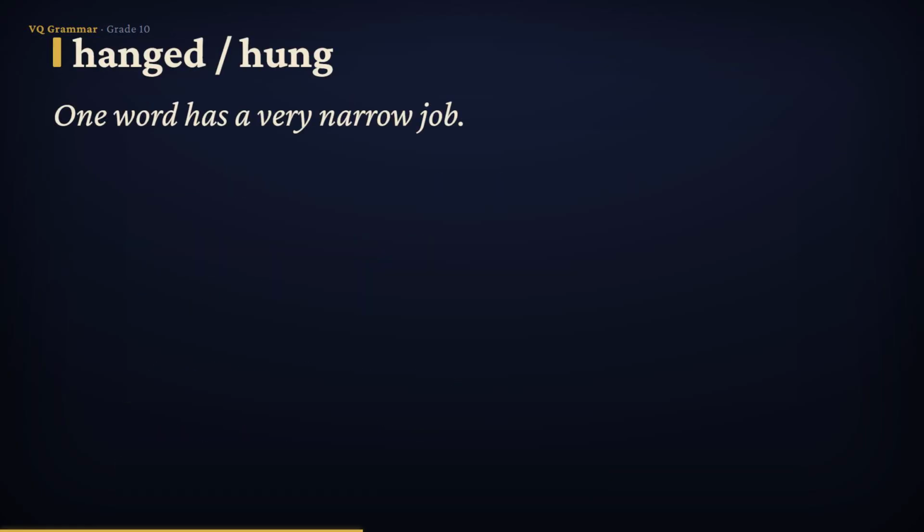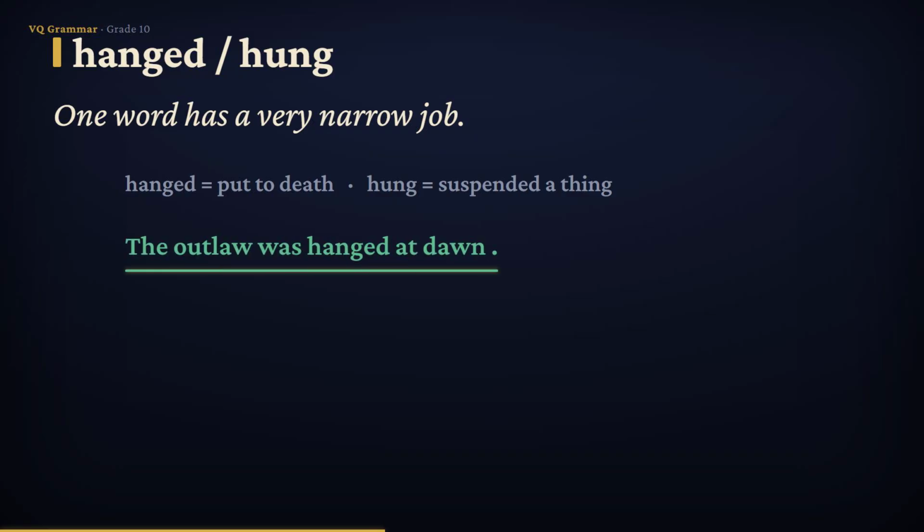Next up, a rather grim little pair. Hanged and hung. Both are past forms of the verb hang, but they are not interchangeable. Use hanged only when the meaning is to put a person to death by hanging. The outlaw was hanged at dawn. That is the one narrow job hanged has, and it is reserved for people on a gallows. For absolutely everything else, anything you suspend from a hook, a nail, a rail, a beam, the word is hung.